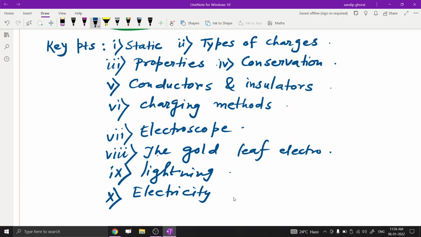Electricity at home means how we use electric current at our home.